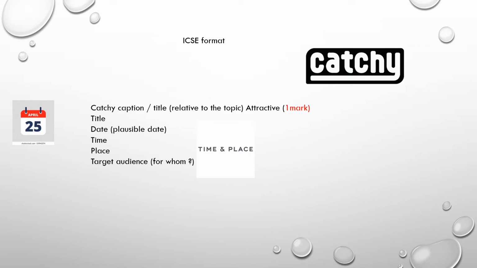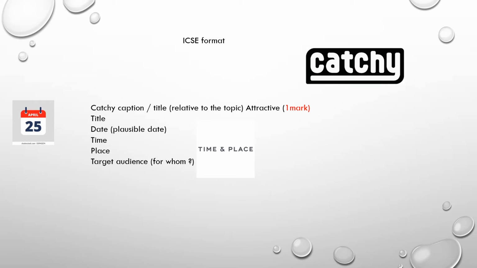So you need to write a catchy caption, a title which is relative to the topic. If you're writing for a debate, you can give a very relative title for the topic. When a book review is there, you can give another title. Let's say, today a reader, tomorrow a leader.